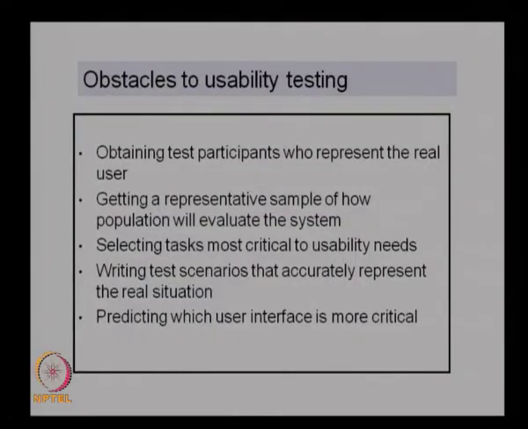So these challenges in usability testing need to be identified in the early stages, and measures taken to overcome these difficulties. That is about the obstacles in usability testing. As I mentioned, these are the various stages in the acceptance testing.